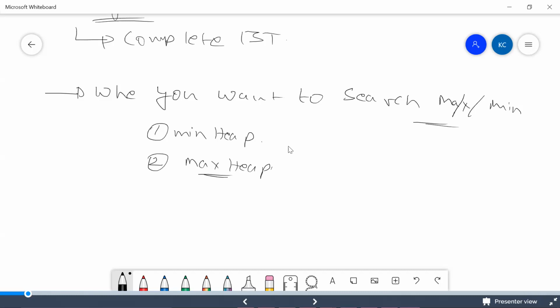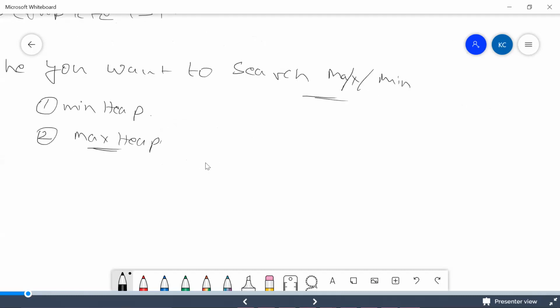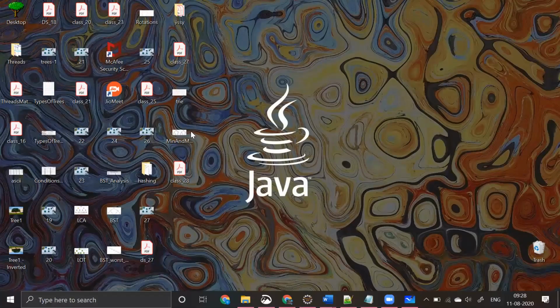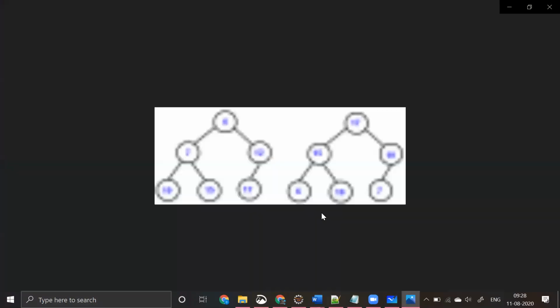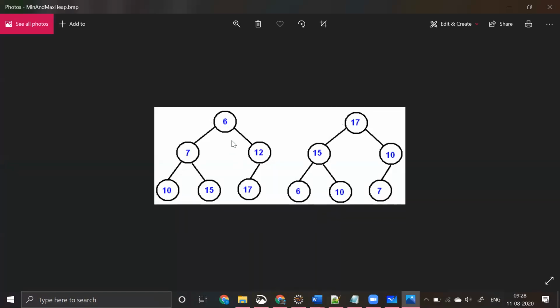For example, I can have an example something like this. Or maybe I'll show you the diagram straight away. The left one is a min heap.